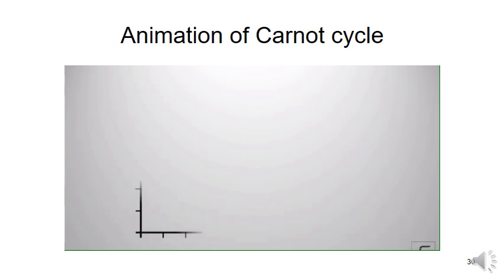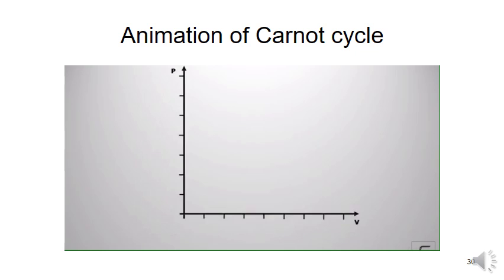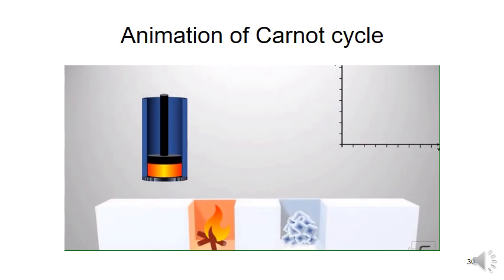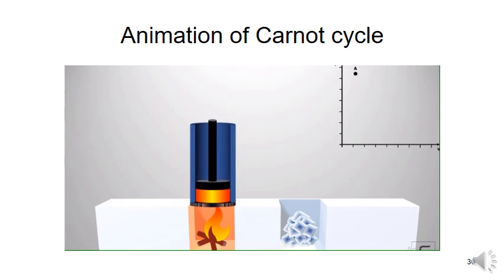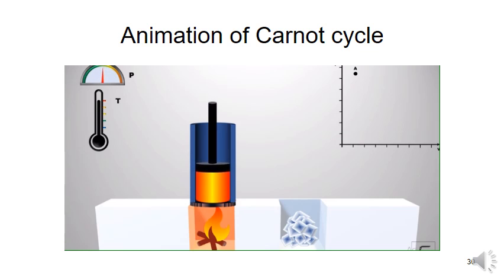The Carnot engine goes through four different stages of the Carnot cycle, which is graphically displayed on a PV graph. For this, first place the cylinder on the hot reservoir. Since the temperature of the reservoir is higher than the temperature of the gas, the heat flows from the hot reservoir to the gas, due to which the gas starts to expand. Since due to heat transfer the gas is expanding, the temperature of the gas remains constant. This process is called isothermal expansion. As the gas expands, the volume of the gas increases and the pressure decreases.